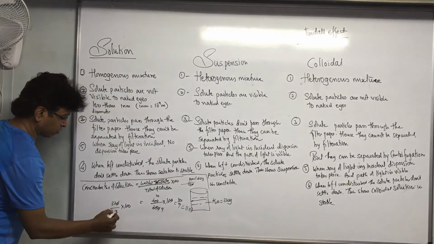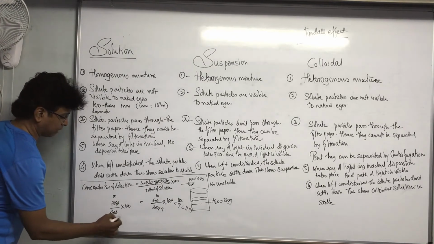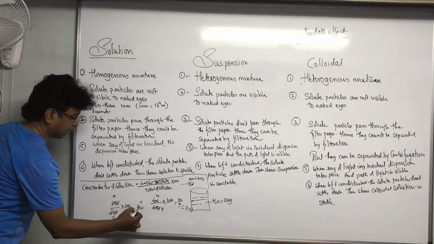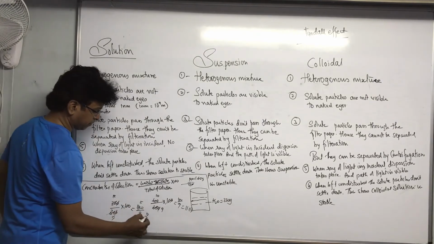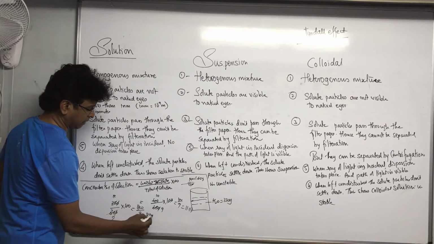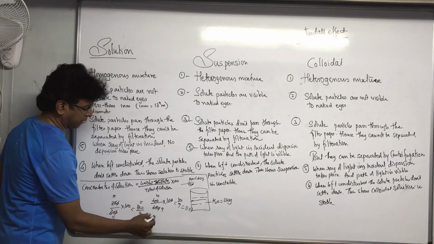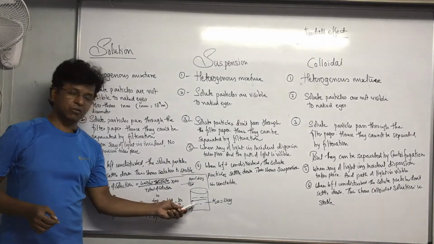So this will be 800 divided by 9, something like 88.89% of solvent in this.